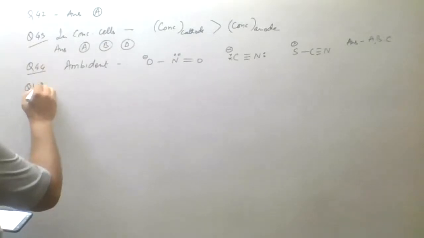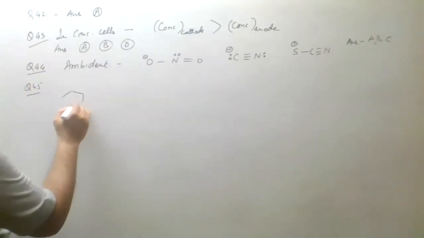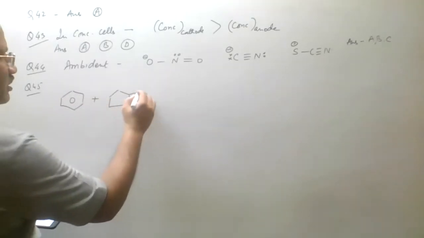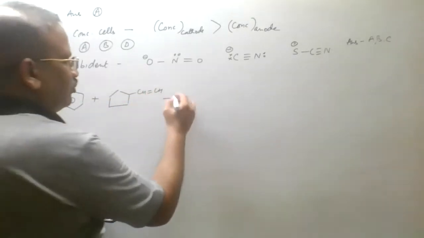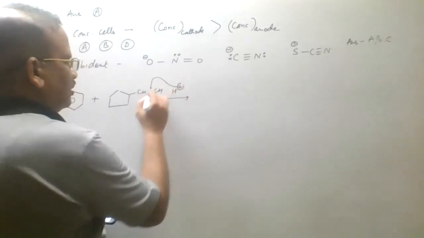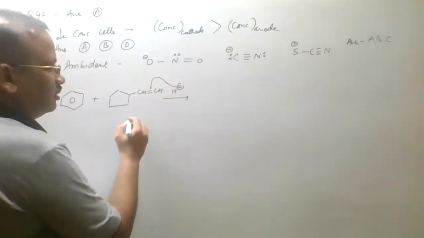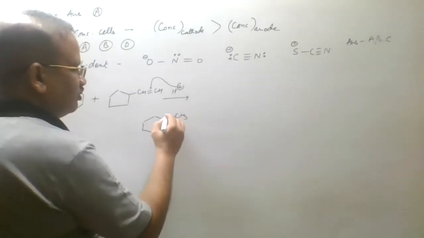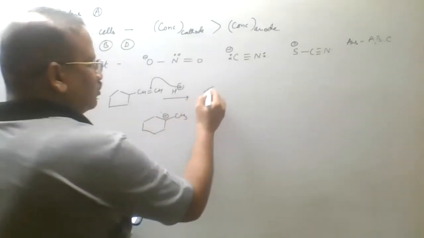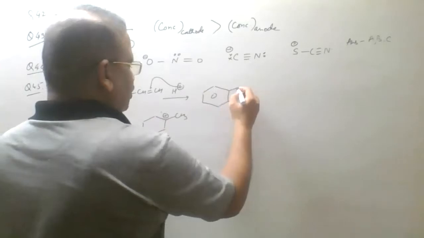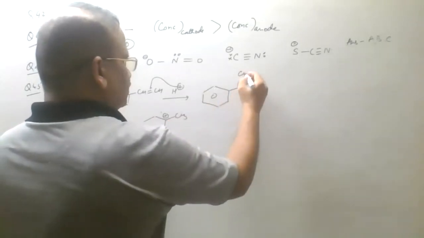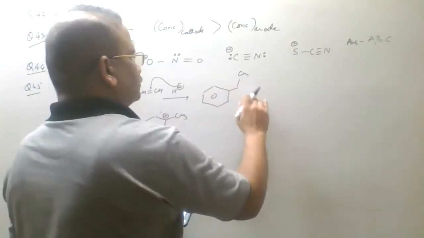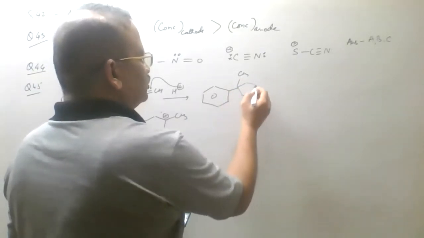Question number 45. We'll say that in case of this, we react with benzene. That is, it is like this: CH double bond CH. If we treat with H plus, we'll get a carbocation here. Then we'll write the ring expansion. After the ring expansion, we'll get like this. This will be the carbocation which will be formed after ring expansion. So the product we get is this. Here it will be CH3, here it will be a ring like this. That is how the product is.